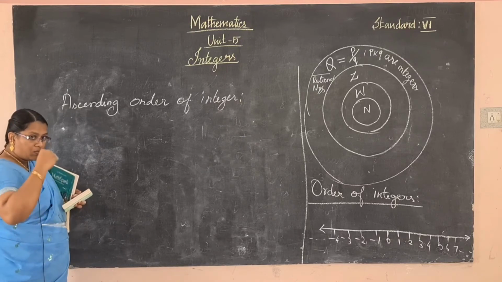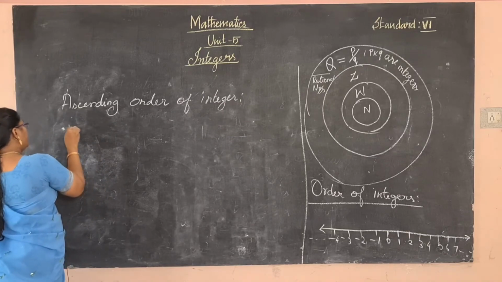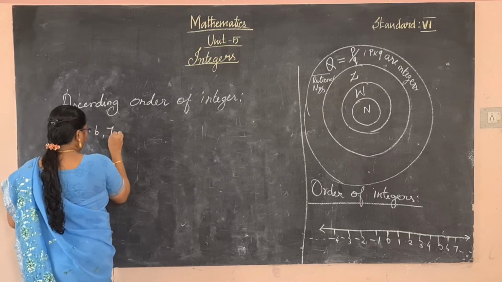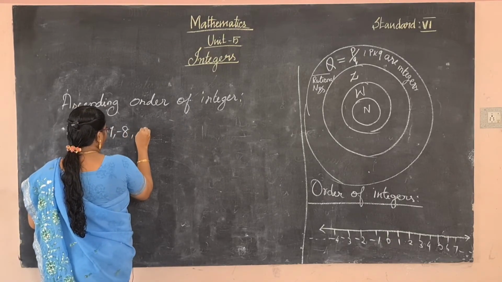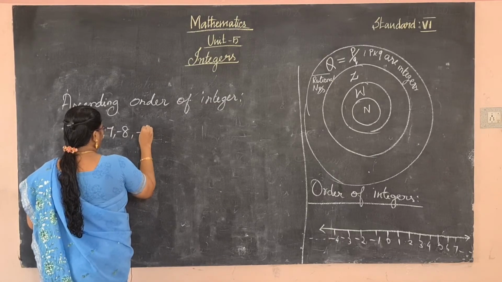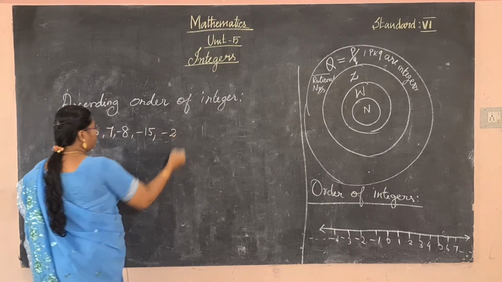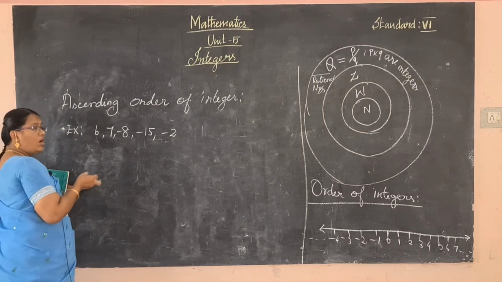For example, which one is the smallest number?